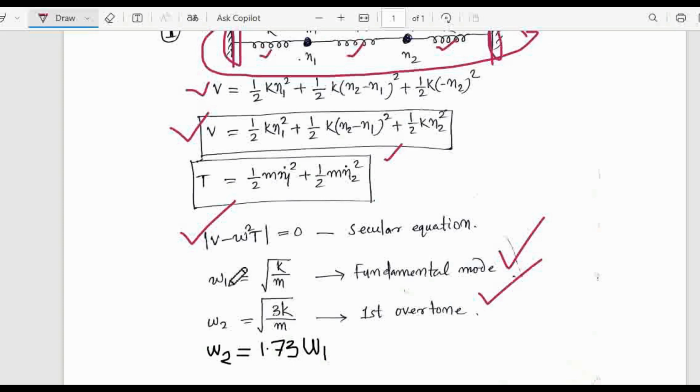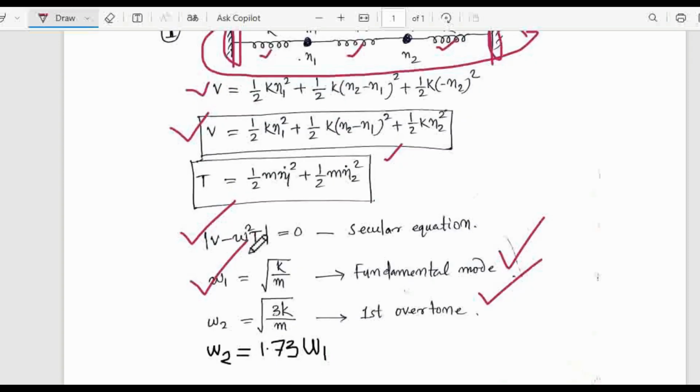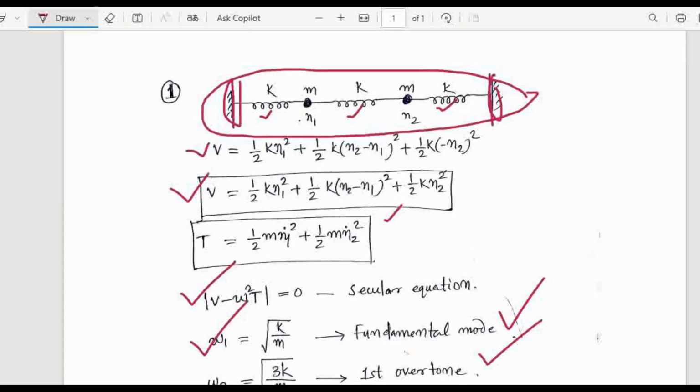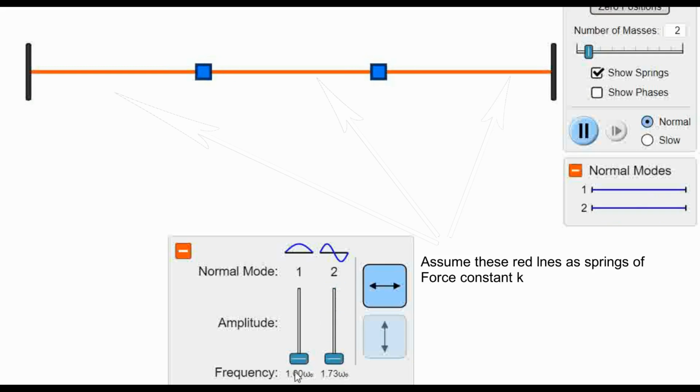Now the question arises: how do we imagine how they are vibrating in the fundamental frequency mode? Let's see how it is vibrating. You see, it is written 1.00 into omega naught here in the frequency, where you see the cursor. This is for the fundamental frequency, 1.00 omega naught. Omega naught means root over k by m, the fundamental frequency.